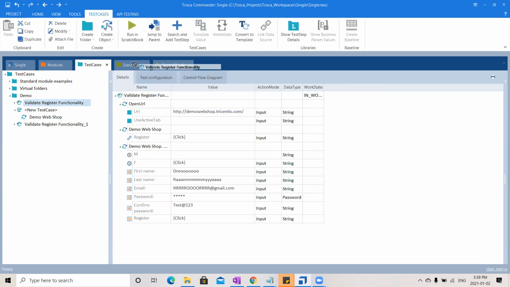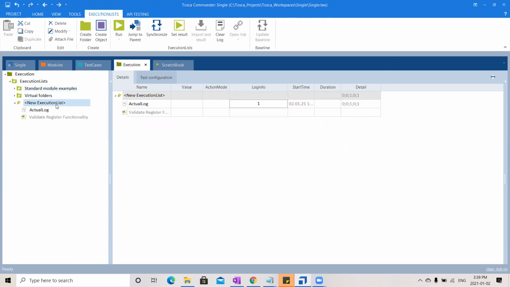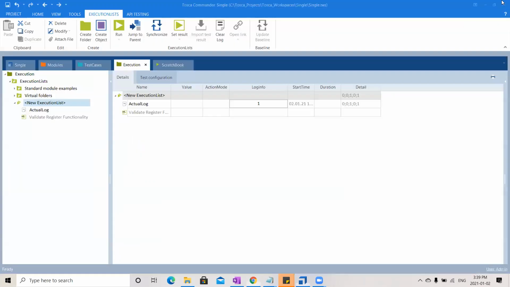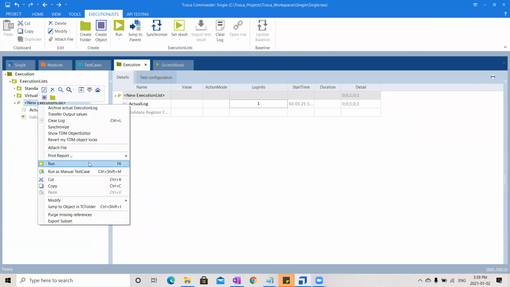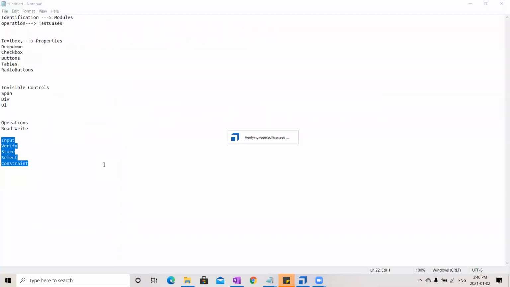Just drag this test case, drop it onto the execution list. Okay, see, an execution list has been created. Just run it from here. I want to, one second, I'll log off, I'll close my browser. I'll run it from here. The same shortcut F6 works here.